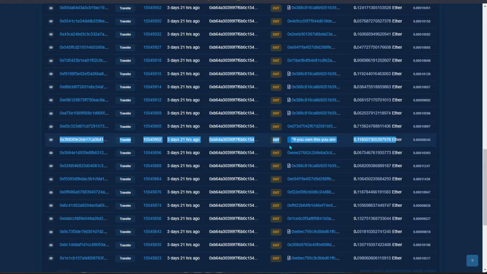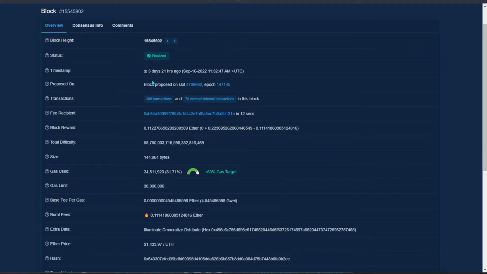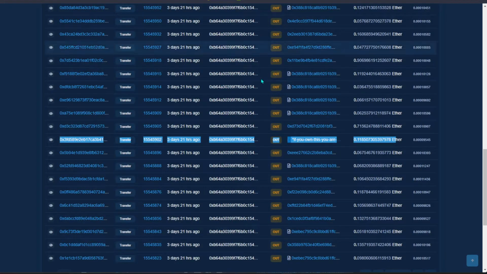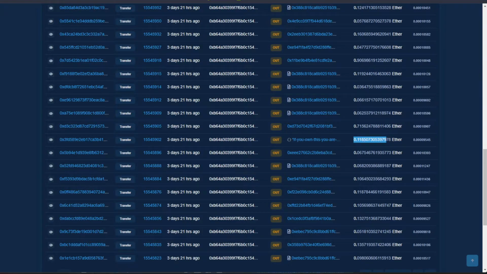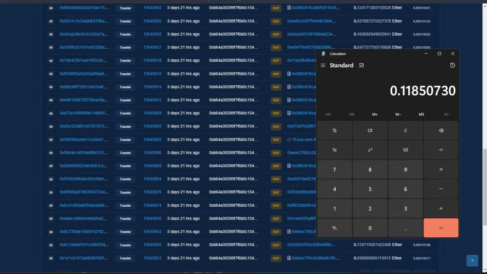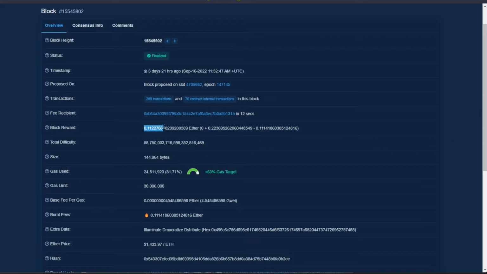So over here, I'm going to explain to you. You can see on this block itself, I received like 0.1122 something. And after that, if you head over here, this is the transaction that they sent to me. So this is my fee recipient address. And over here, I'm getting paid like 1188 more. So we're going to copy this number over here and see how much you are making additional from the expected amount. So I'm just going to do a calculation over here.